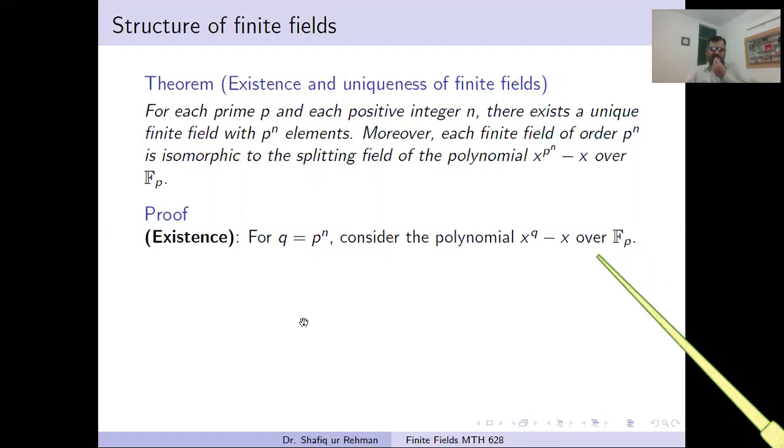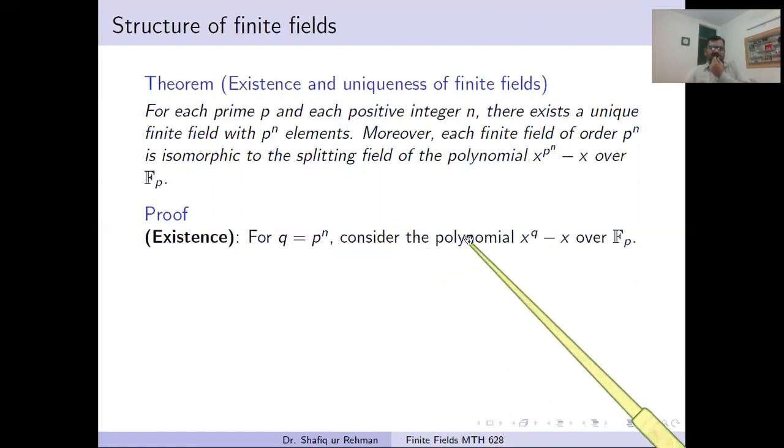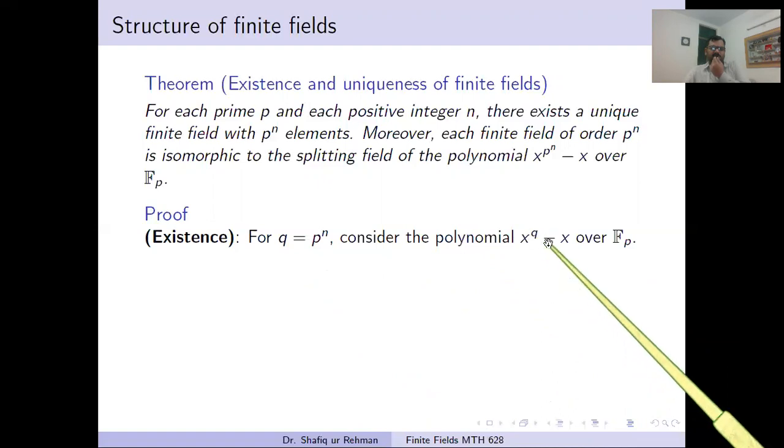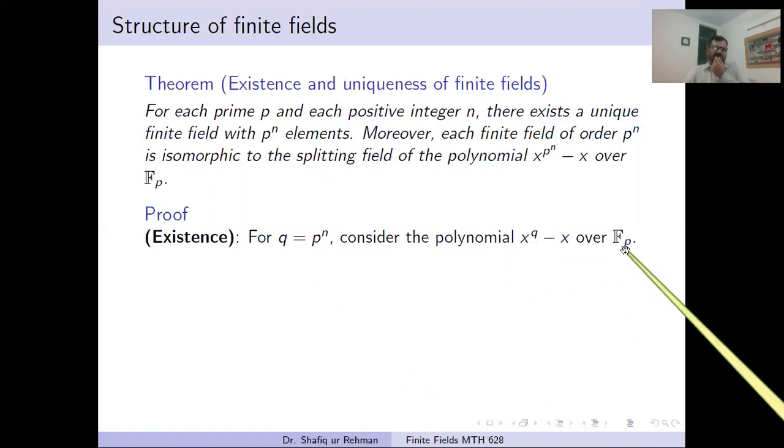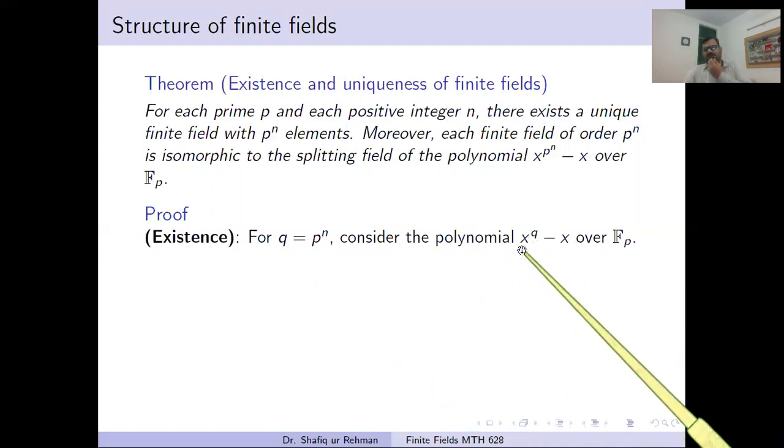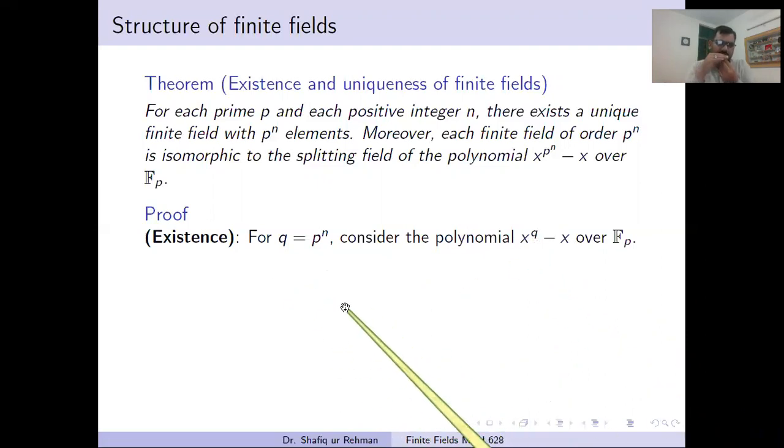So we take some p power n and consider the polynomial x power p power n minus x. Here q is equal to p power n, over the field Fp. And we will search for some field in the proof. In order to show the existence, we have to search for some field whose order is p power n. We have to show the existence of such a field.